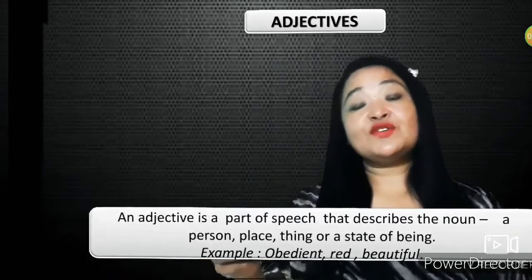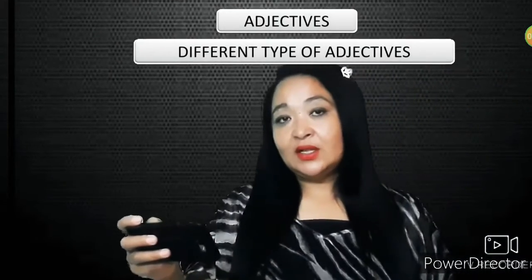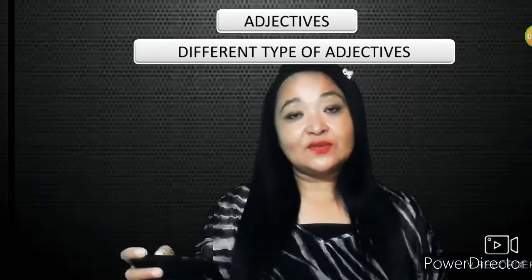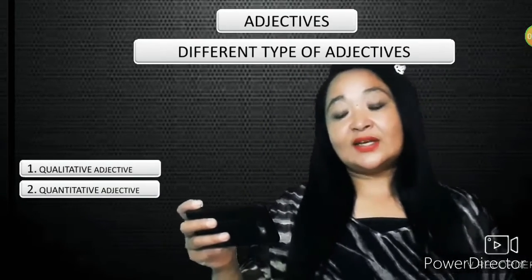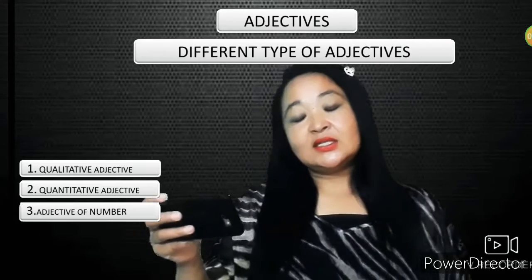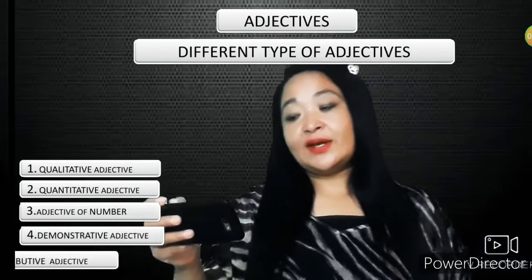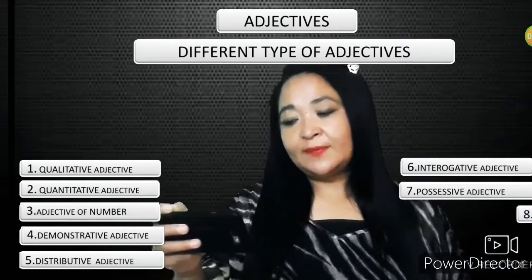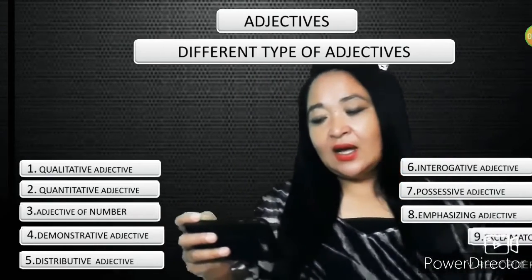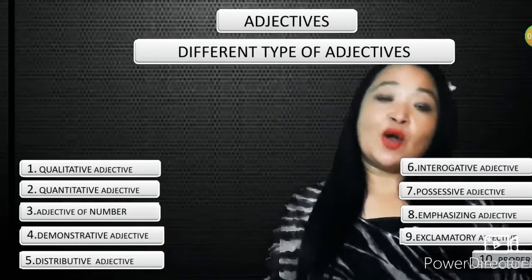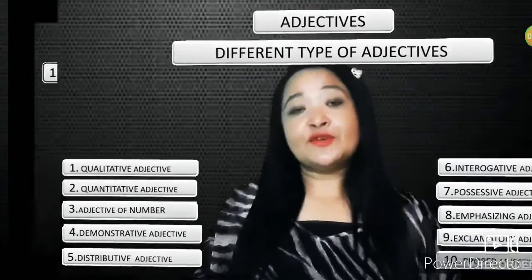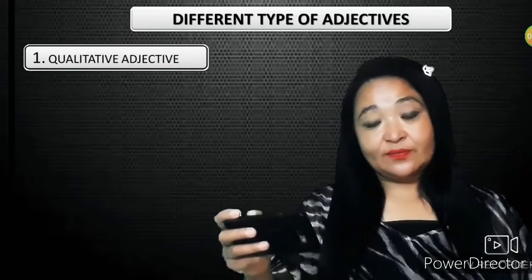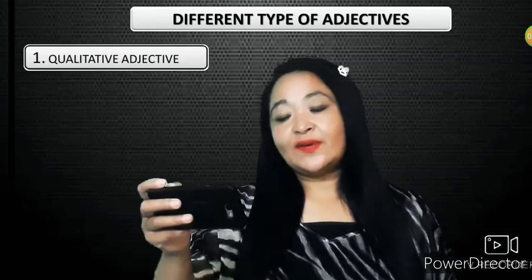Now let's see the different types of adjective. The different types of adjective that we are going to study today are quantitative adjective, qualitative adjective, adjective of number, demonstrative adjective, distributive adjective, interrogative adjective, possessive adjective, emphasizing adjective, exclamatory adjective, and proper adjective. So first, let's see what a qualitative adjective is.